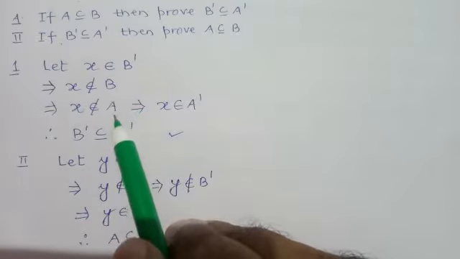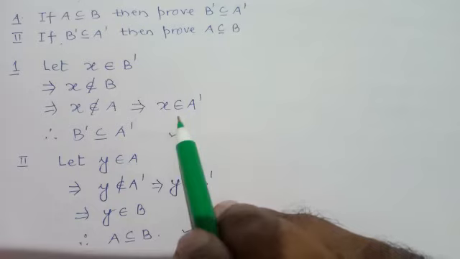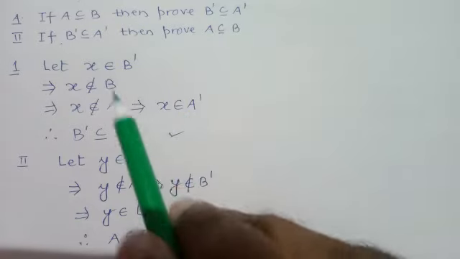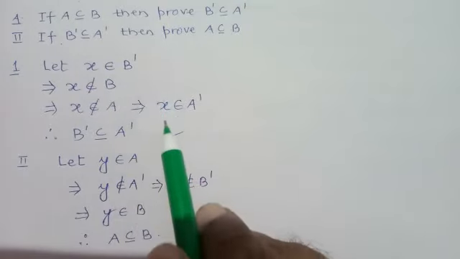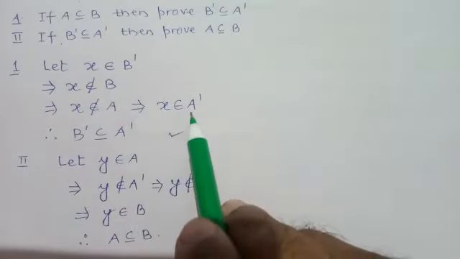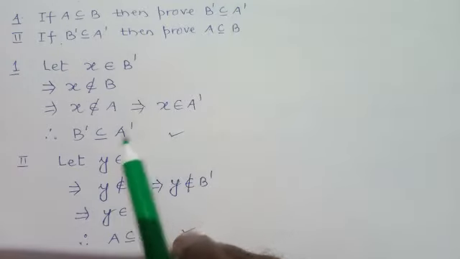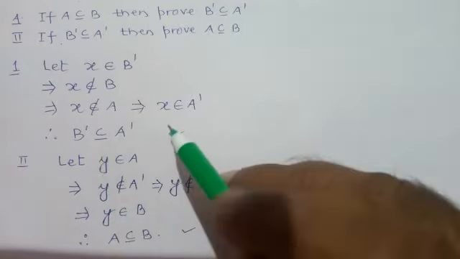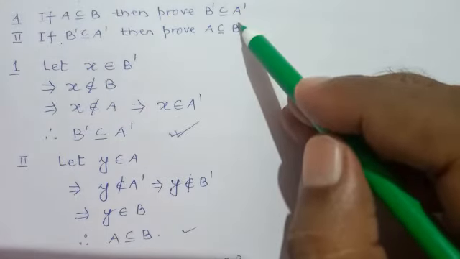It belongs to the complement of A, meaning X belongs to A complement. Hence we started with X belongs to B complement and got the result X belongs to A complement. What does it mean? B complement is a subset of A complement, which proves the first part of the question.